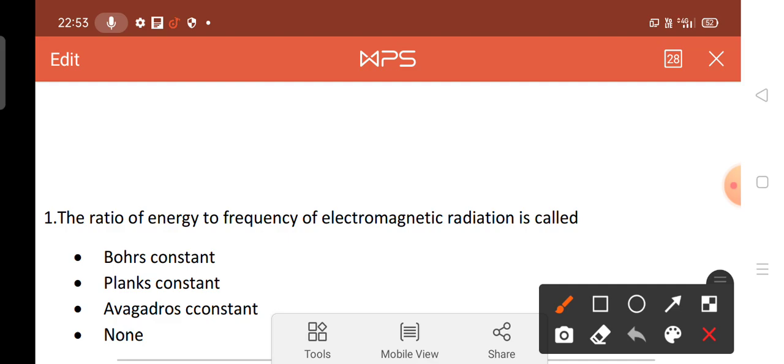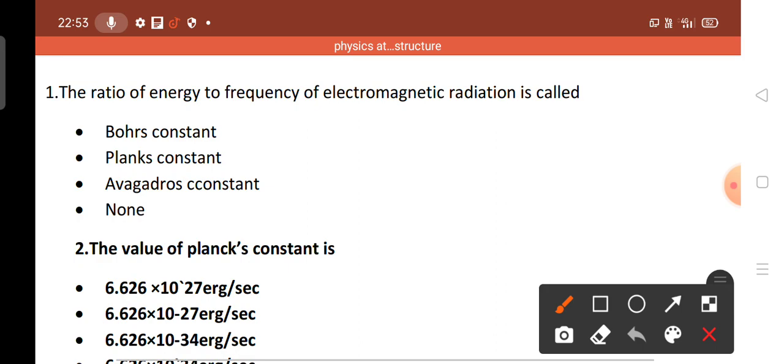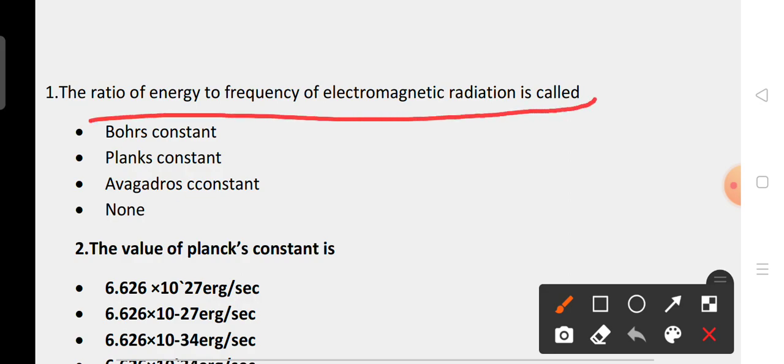Let us see the first question. The ratio of energy to frequency of electromagnetic radiation is called: Bohr's constant, Planck's constant, Avogadro's constant, none of the above.